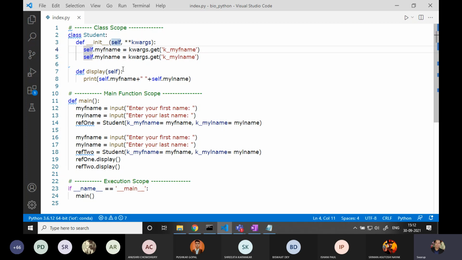Now I will give you all a simple program for tomorrow using this concept of class, method, constructor, and reference.